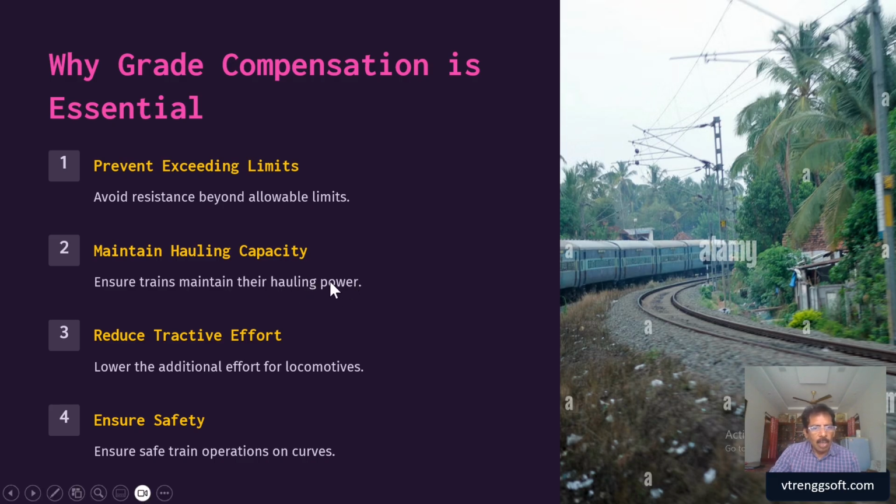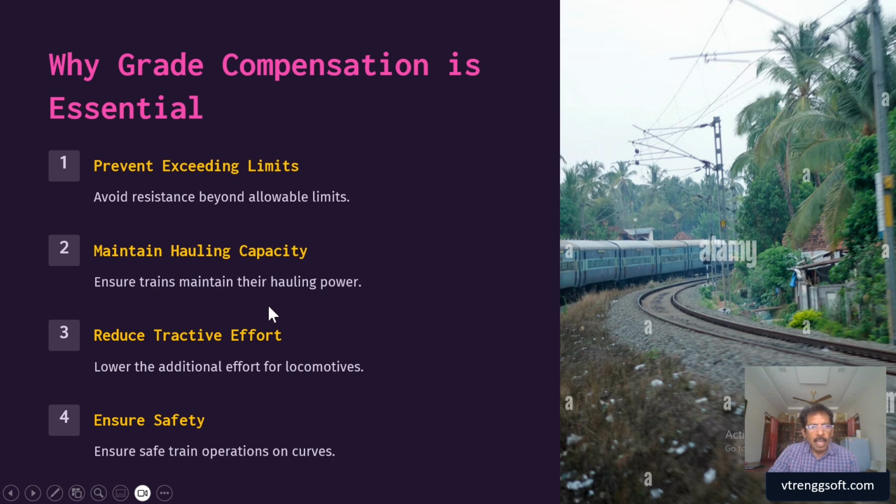helping locomotive. It also reduces the tractive effort and lowers the additional effort for locomotives. If the gradient is normally flatter, it will reduce the additional effort for locomotives and ensure safe train operation on curves.